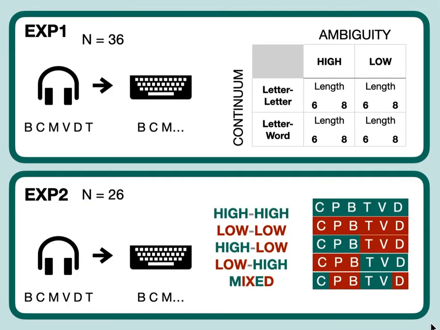Experiment 2 aimed to replicate the findings of Experiment 1, but also to assess if the retroactive effects identified in the speech and noise literature would also hold true for phonological ambiguity. To address this question, we included 5 combinations of high and low ambiguity items, with high ambiguity occurring either at the beginning of the list, the end of the list, or mixed throughout.